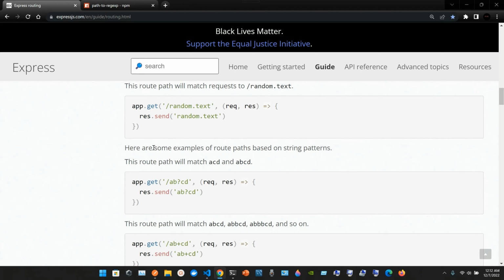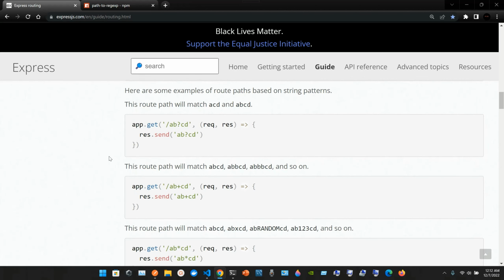Here are some examples of route paths based on string patterns. This route path will match acd and abcd. So we have app.get. The first argument is going to be /ab?cd. The next argument, request, response, res.send. Now in single quotes we're going to have ab?cd.